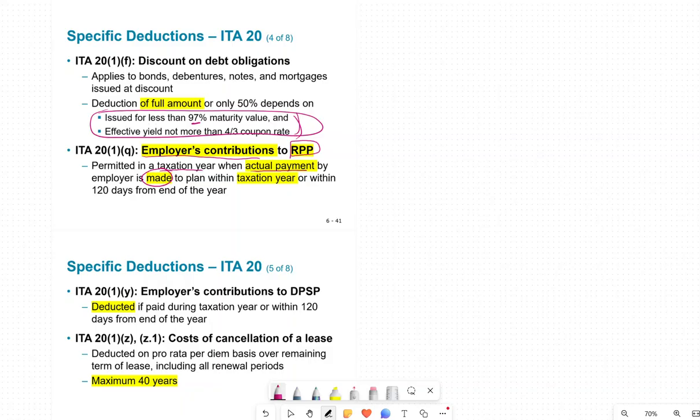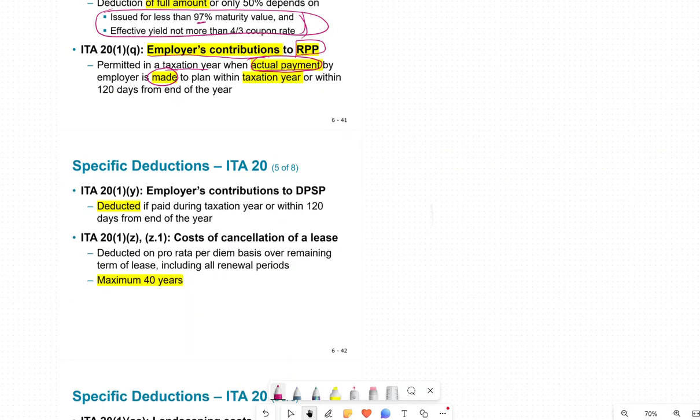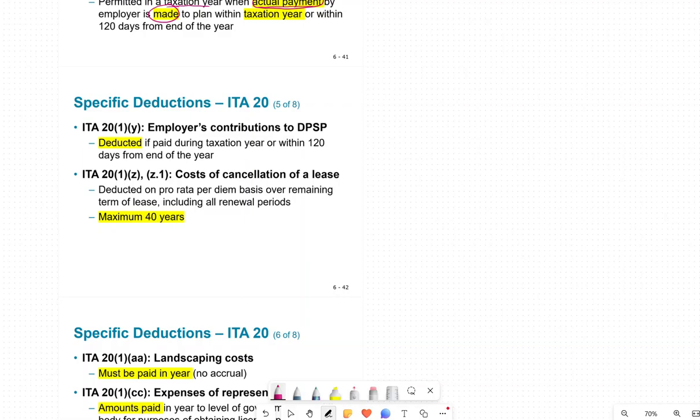So whenever the employer makes the contribution and the year the actual payment is done, you are allowed a deduction, similar to a bonus. Now this is also an employer contribution to a defined pension plan. So it is deducted. It is also part of the pension plan, but it is deducted if paid in the taxation year. Only if it's paid in that taxation year is it allowed to be deducted.